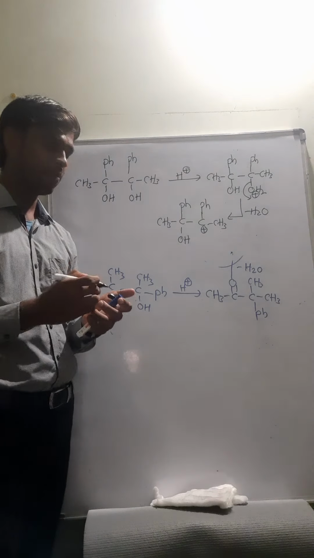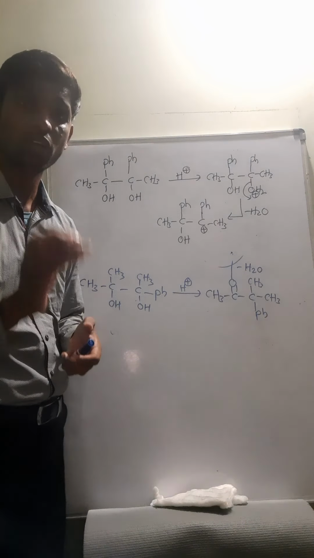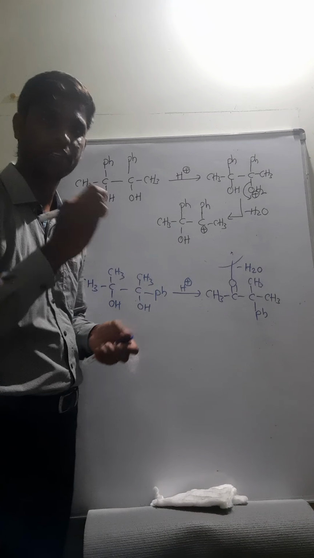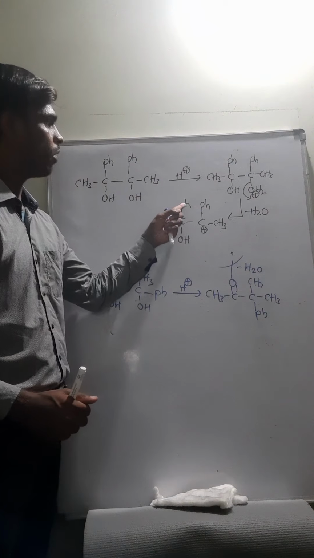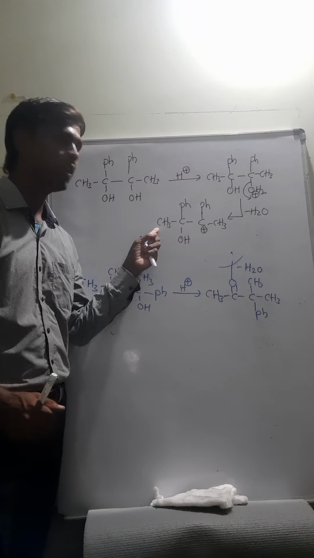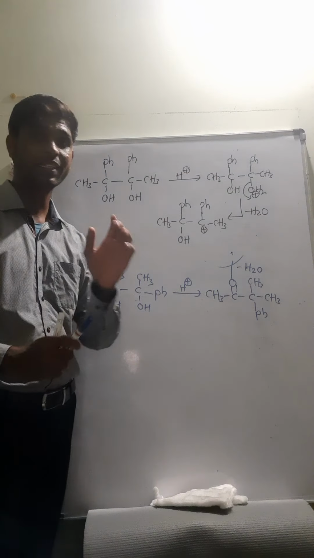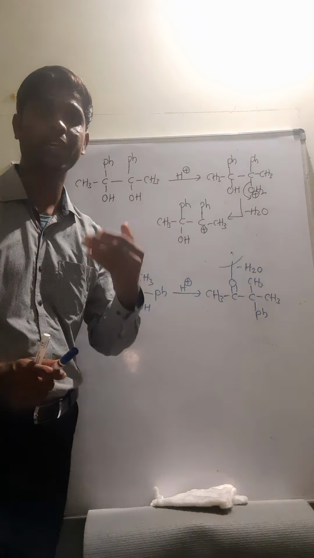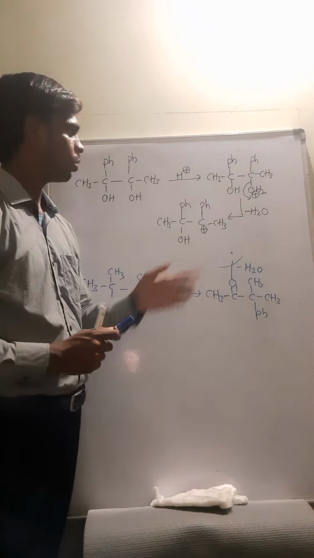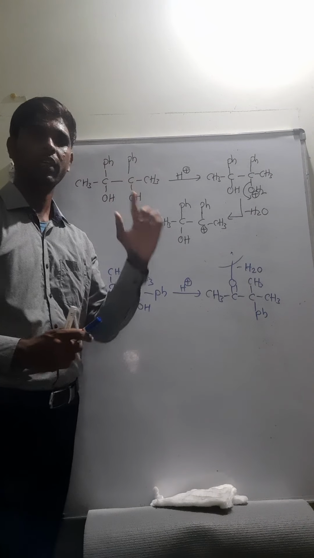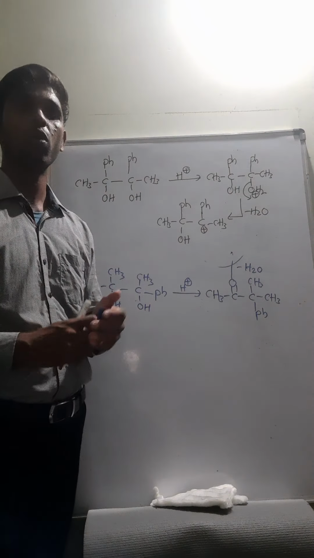In the next step, we have migration of a group from the adjacent position. Again, you may get a doubt. Here one phenyl ring is there, one methyl group is there. Which is having more migrating power? Tell me.